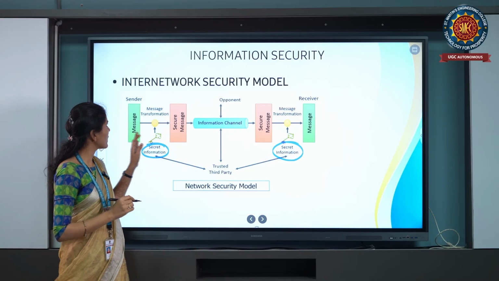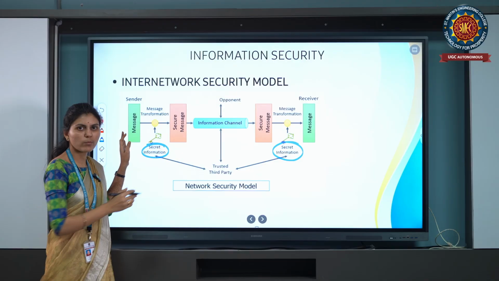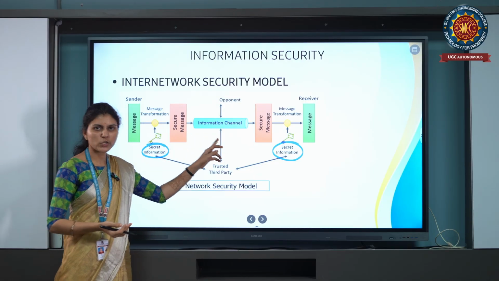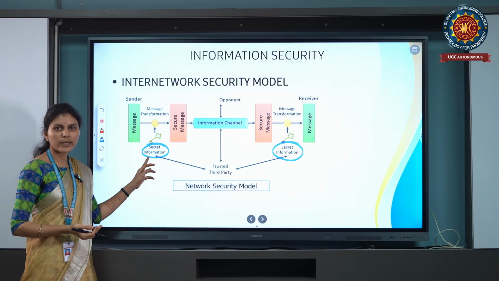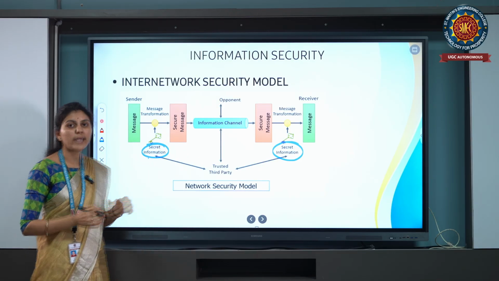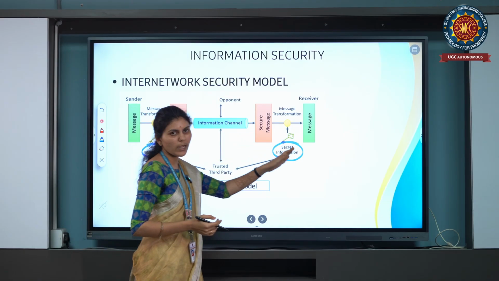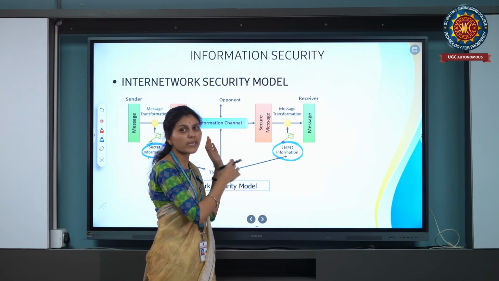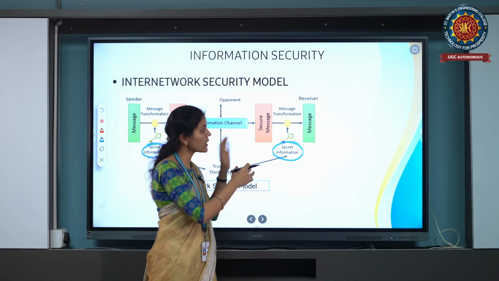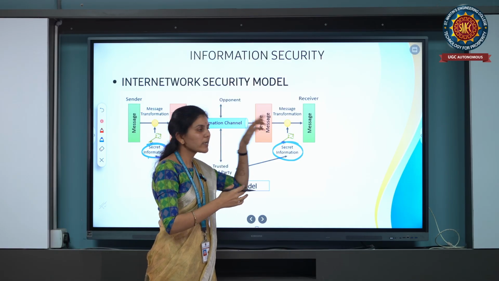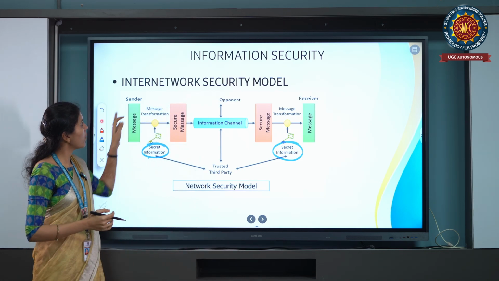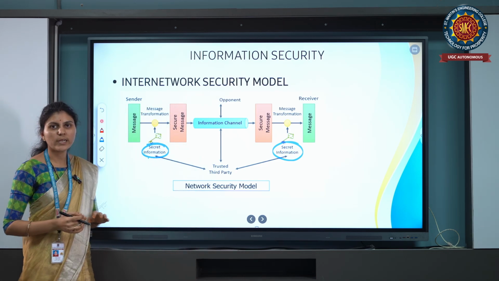Whatever the data is, we are sending the information from source to destination with the help of the information channel with secret information. Here we are using encryption, and at the receiver side, whatever information is encrypted will be decrypted with that key. This is about the internetwork security model.